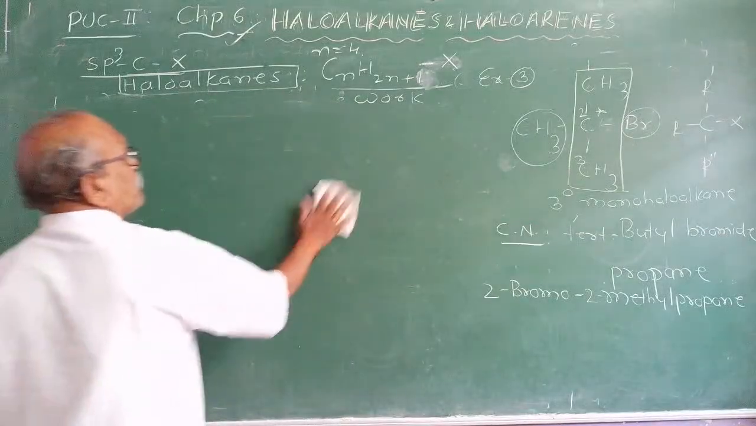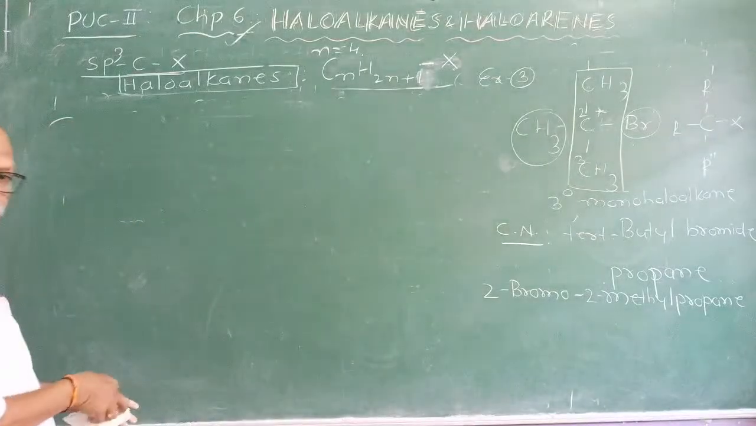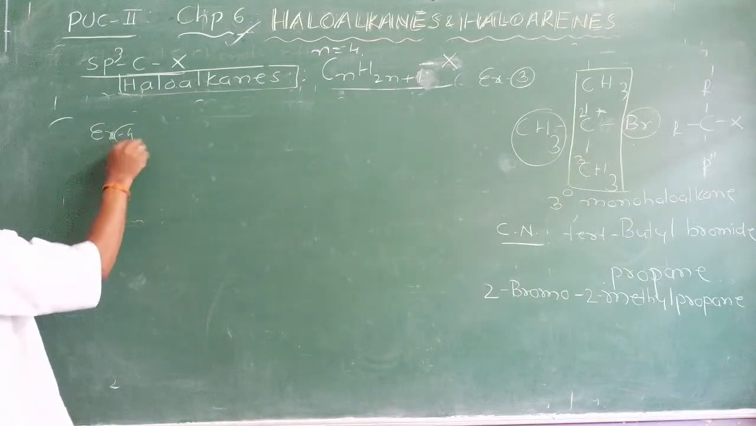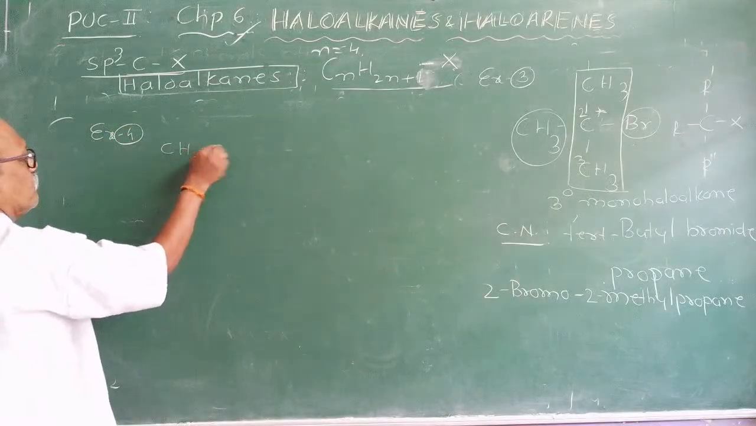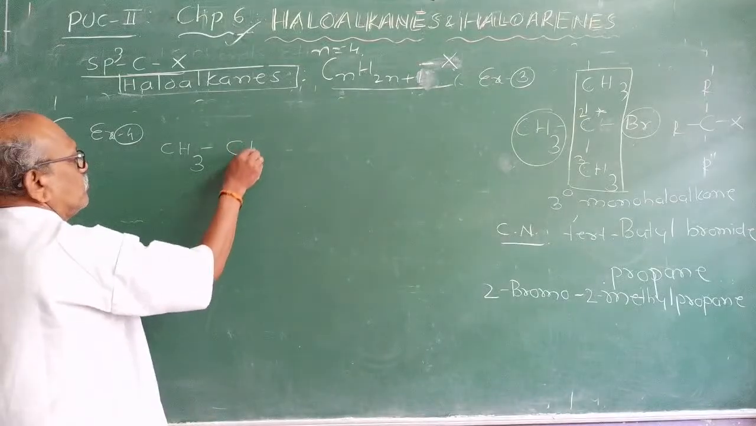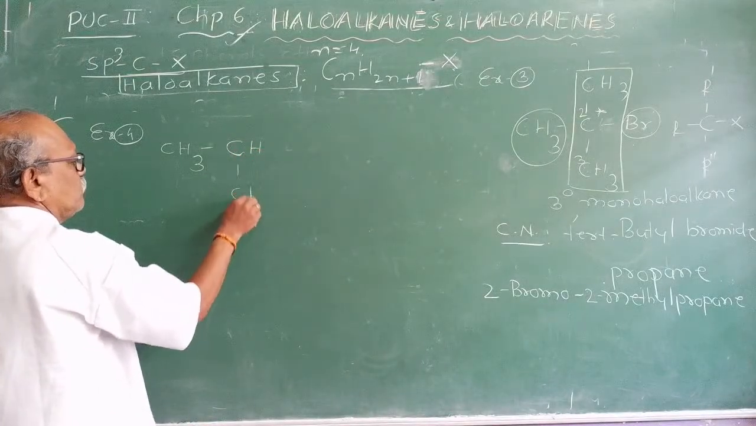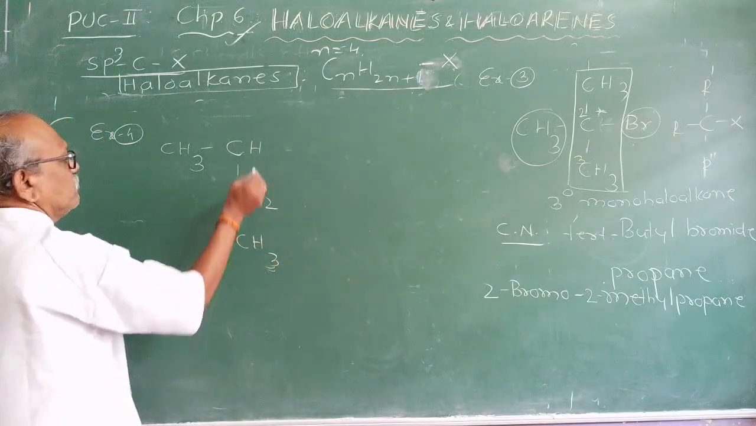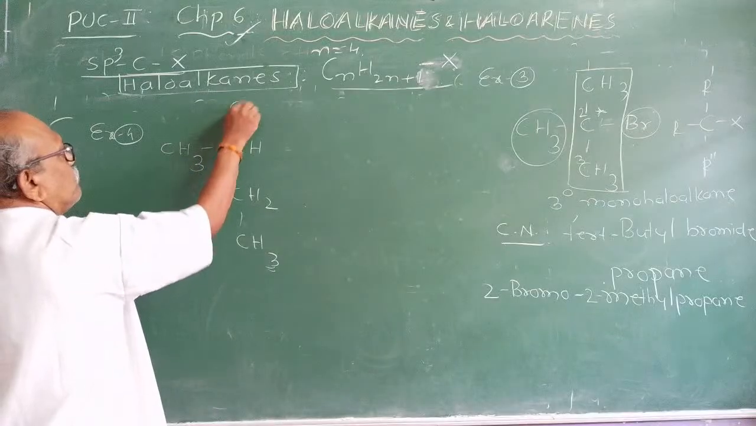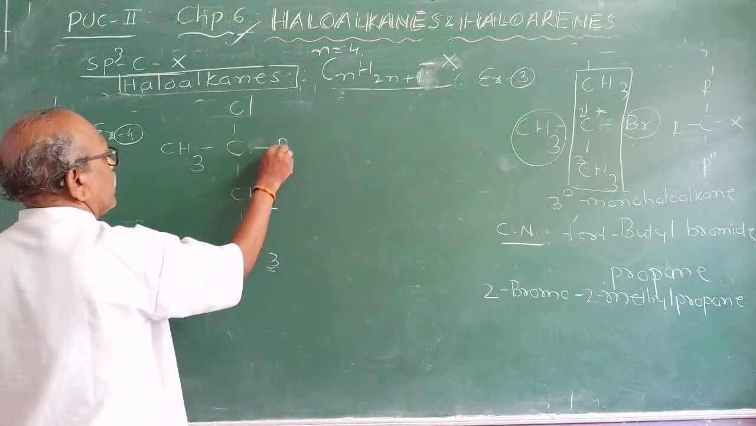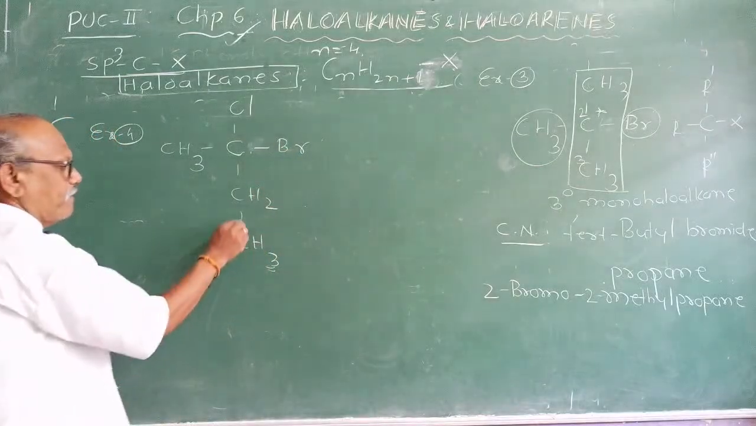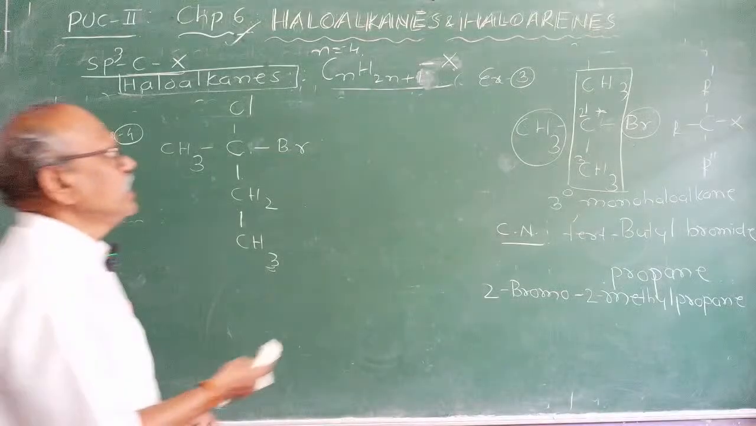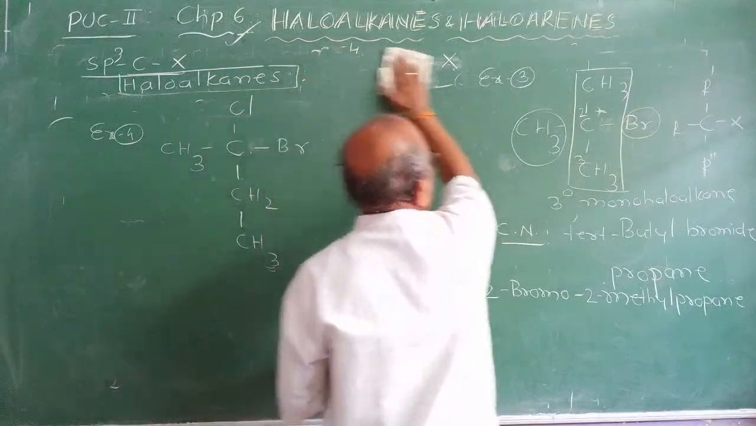Writing IUPAC name. Try this one. Example number 4. CH3, CH, CH2, CH3. I will write Cl, I will write Br here. Write the IUPAC name of this compound.